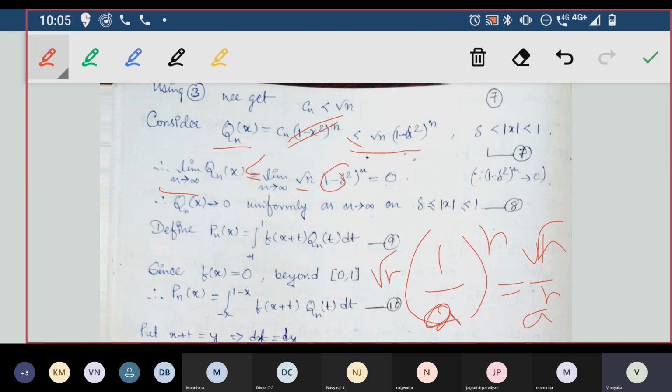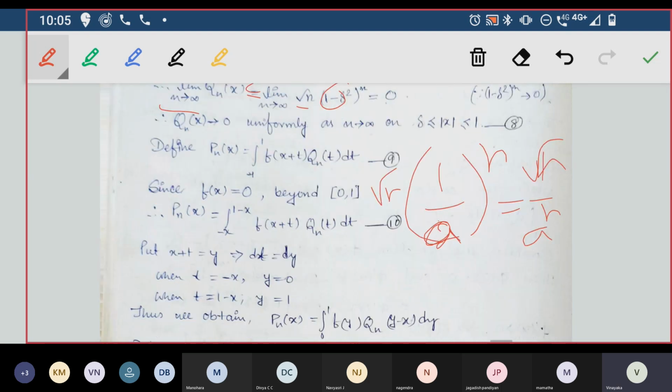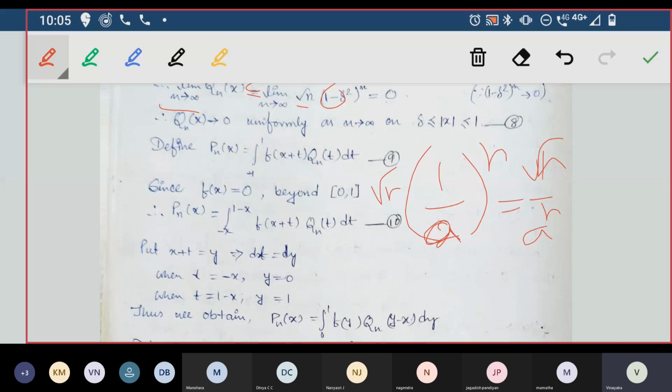What we'll do is use L'Hospital's rule, that is, differentiate the numerator by itself and the denominator by itself. So limit n tends to infinity, root n divided by a power n will be equal to limit n tends to infinity